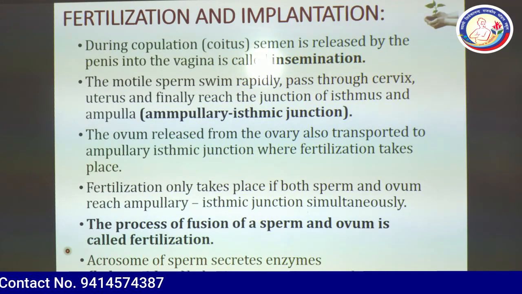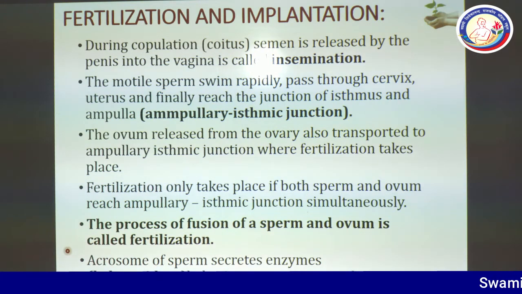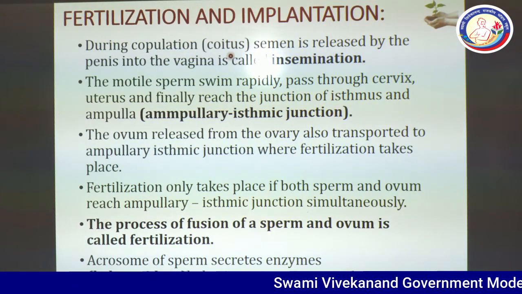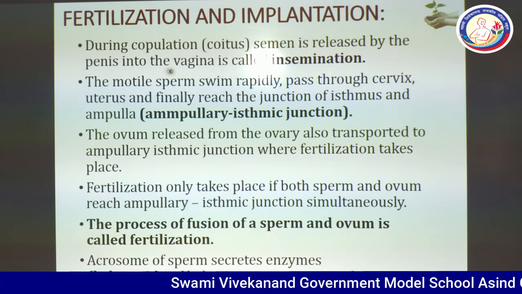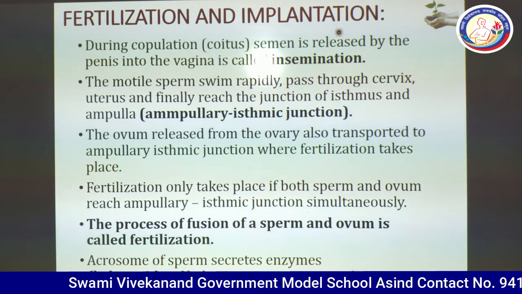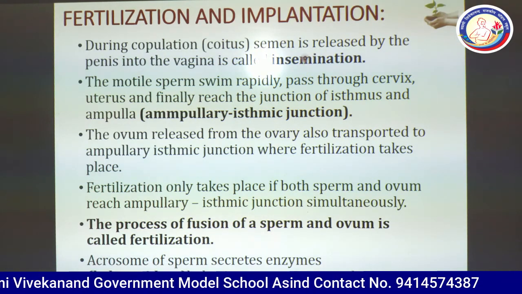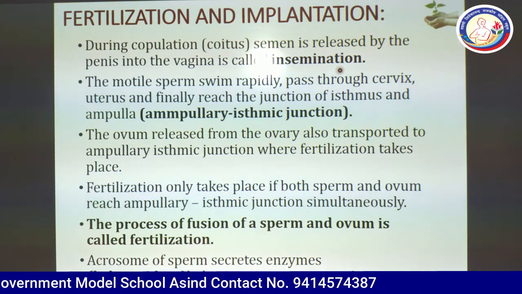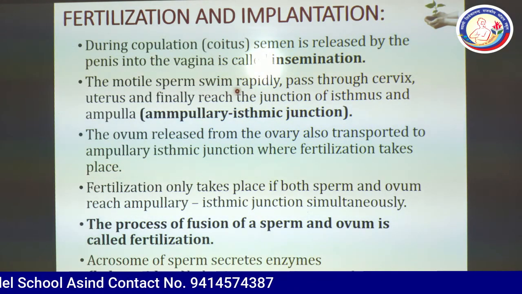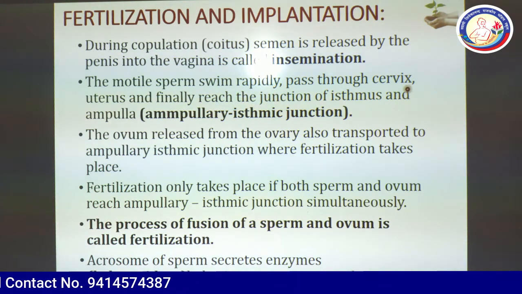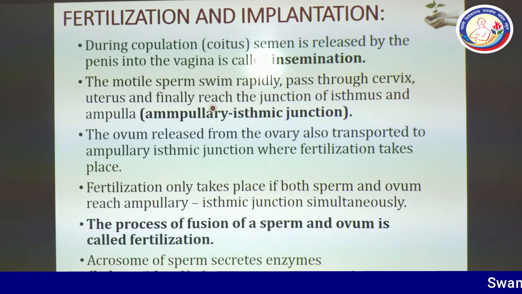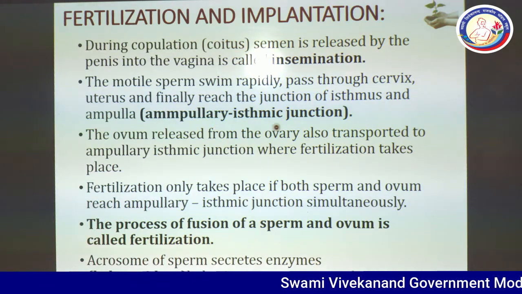So, dear students, in the introduction of fertilization, I have explained in brief. Now in detail, during copulation, also known as coitus, semen is released by the penis into the vagina, which is called insemination. One more question: what do you mean by insemination? The motile sperm swim rapidly, pass through the cervix, which is the first part of the uterus, then the uterine cavity, and finally reach the junction of isthmus and ampulla. It is called the ampullary isthmic junction.